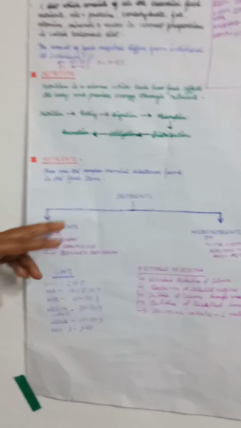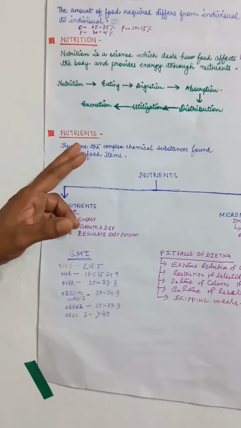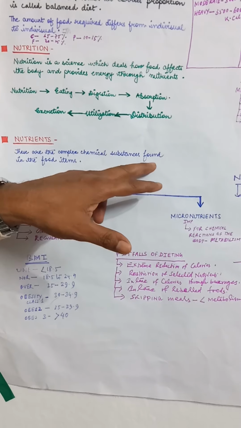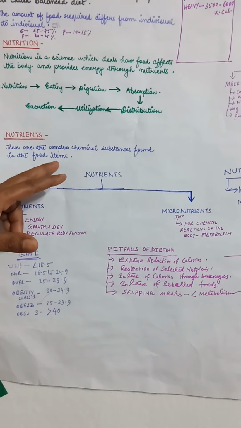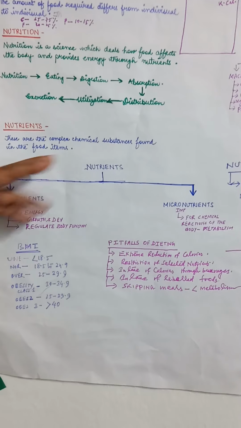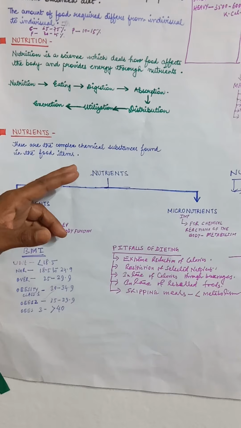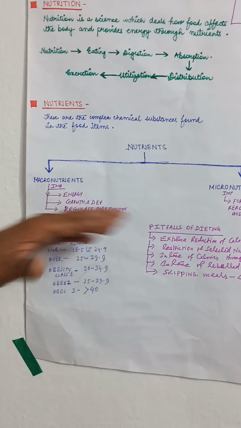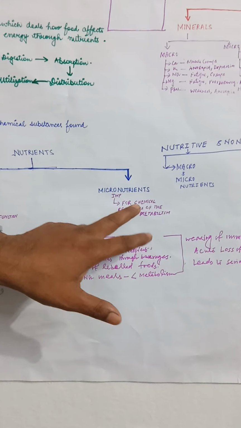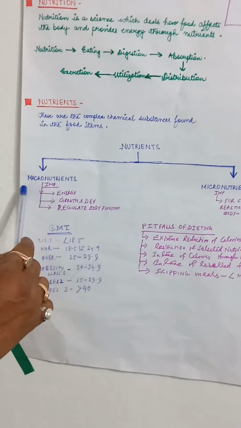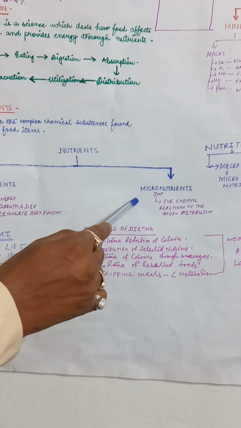Now next, what is the meaning of nutrients? Nutrients are the complex chemical substances found in the food items. The major nutrients are macronutrients as well as micronutrients. It means that we normally divide the nutrients into two categories. The first one is the macronutrients, another is the micronutrients.